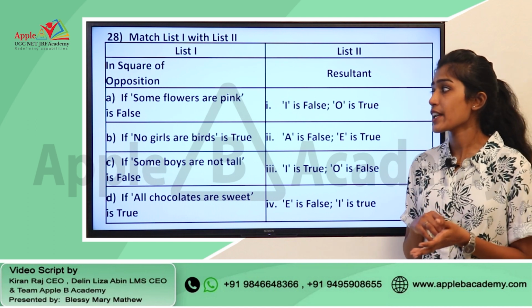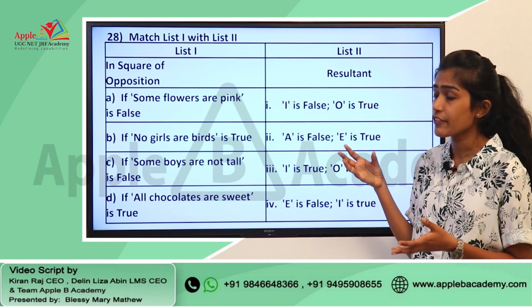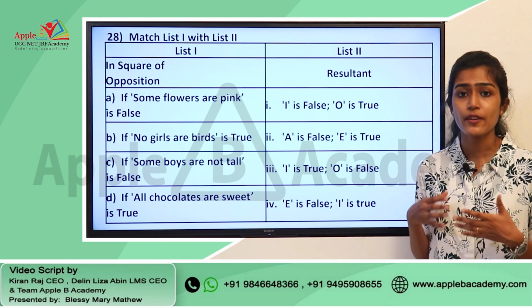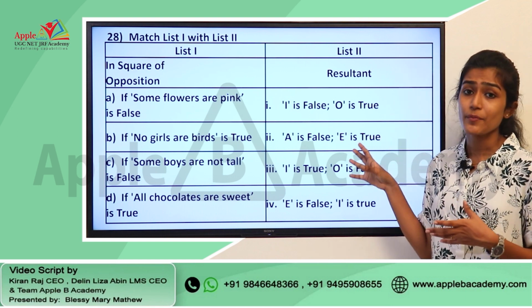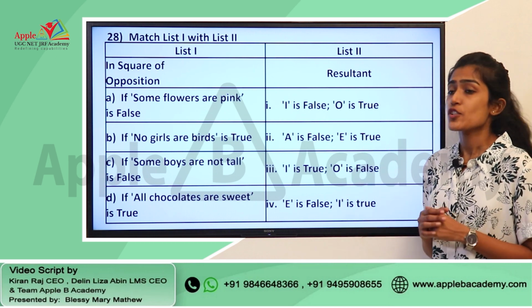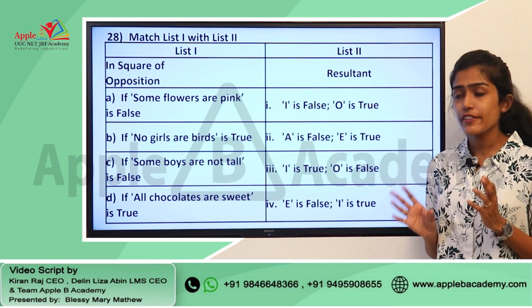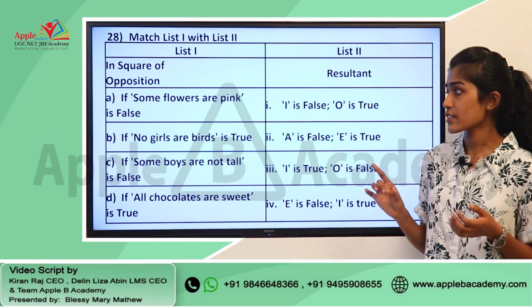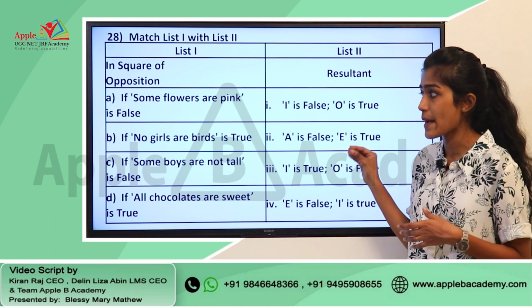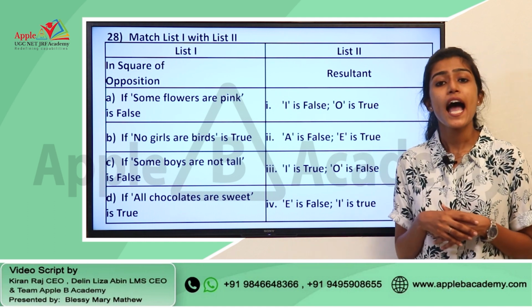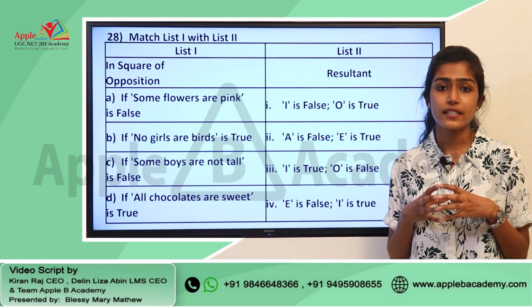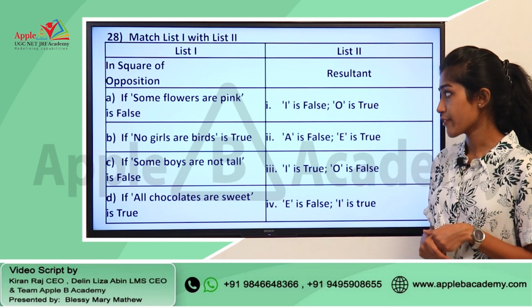And if we consider option A, it says that some flowers are pink is false, then what are the options that you can pick out from the resultant that is given in list 2. So, that kind of a question. This is basically from the area square of opposition. First and foremost you have to find out the type of proposition that is given as an example in each of these options, and then you have to identify the idea or the concept that we have already learned in square of opposition.